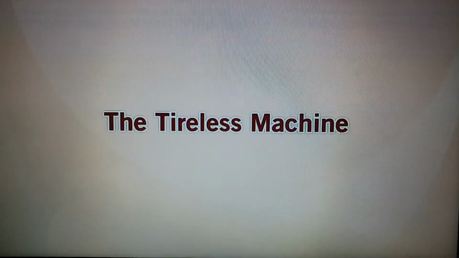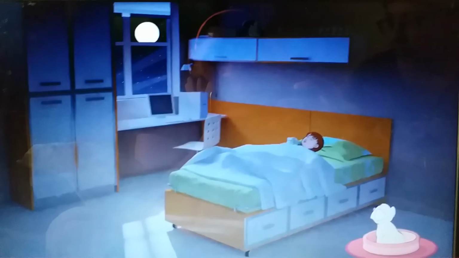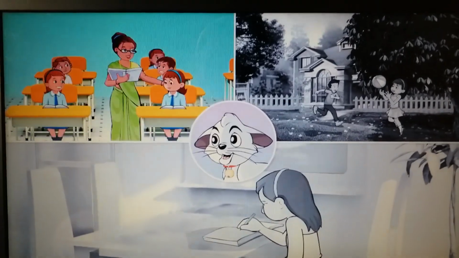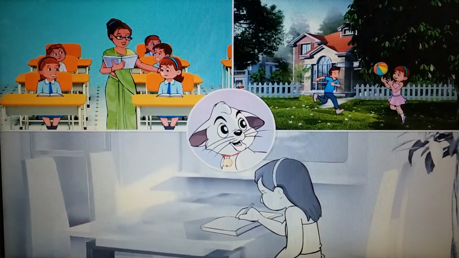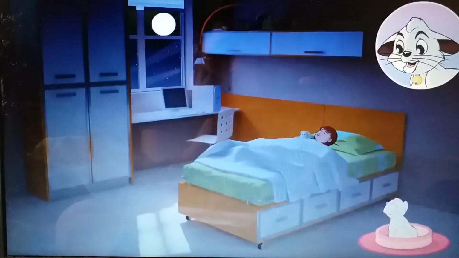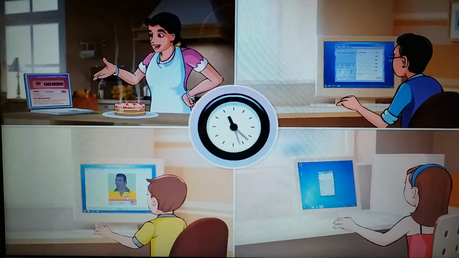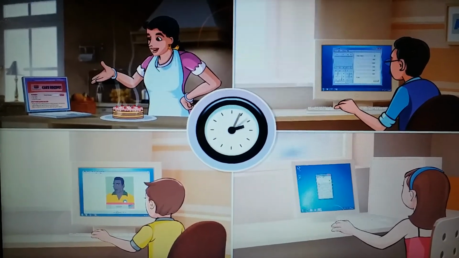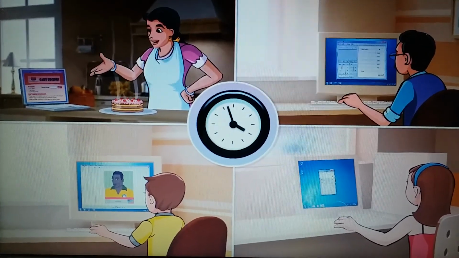A tireless machine. Every night as I curl up in my bed, I see Alice sleeping in hers. After a long day at school, playing in the park and doing all her homework, she needs the rest. But that computer of hers never seems to need a break. It can go on and on.